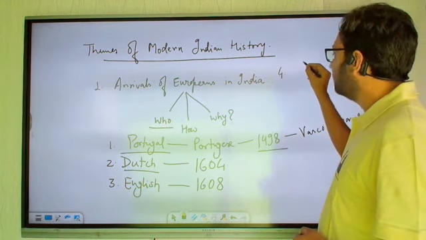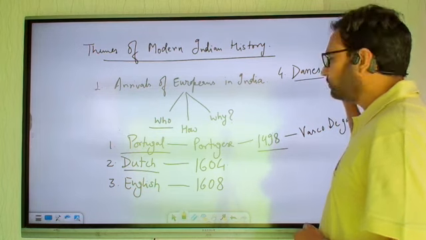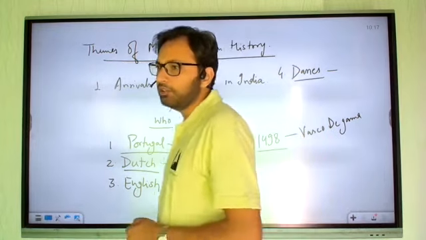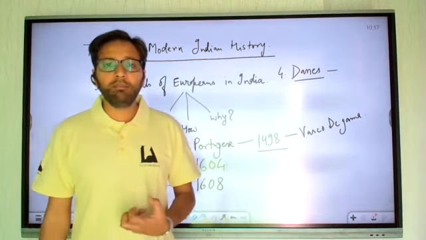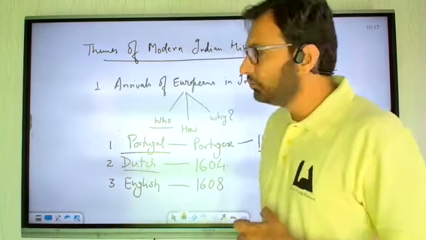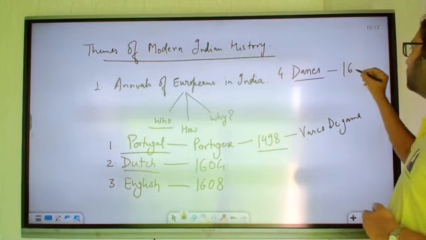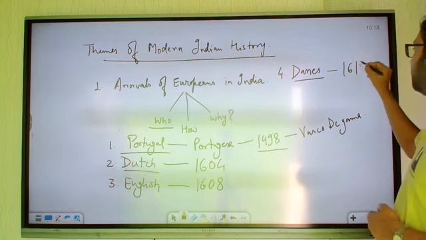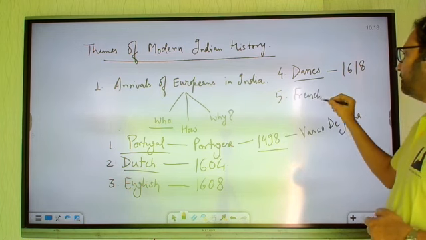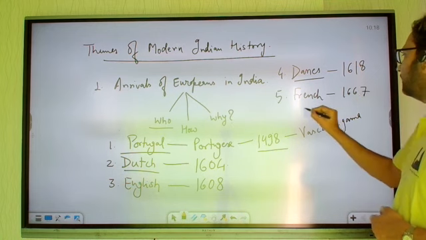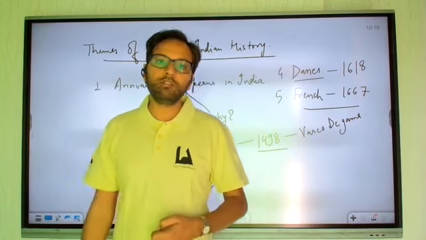Yes, they were Danes, that is, people of Denmark. Denmark is in the news these days. Why is it in the news? Because Donald Trump wanted to acquire Greenland, and Greenland was part of Denmark, and that is why it is in the news. So the Danes came to India in 1618, and the last to reach India were the French, in the period 1667. Right? They all came with a particular company name that we will see when we discuss each of them in detail.